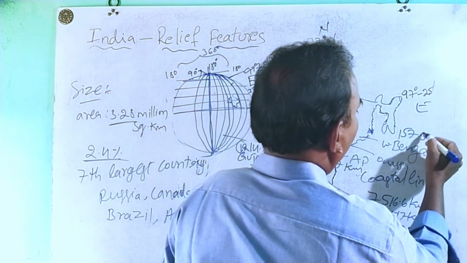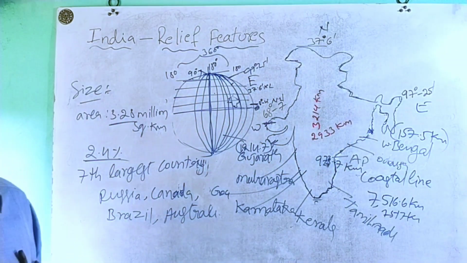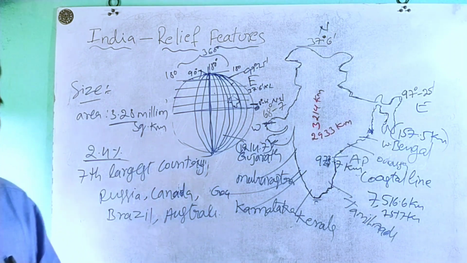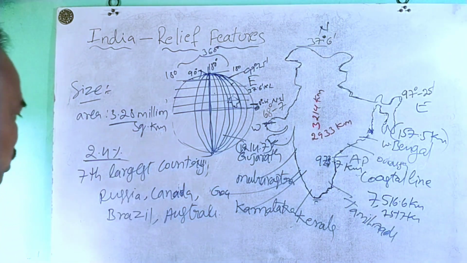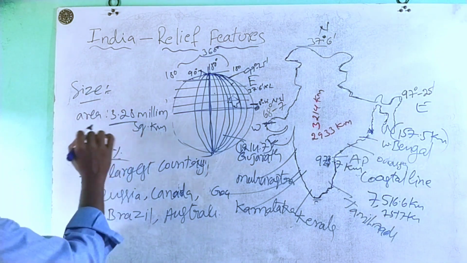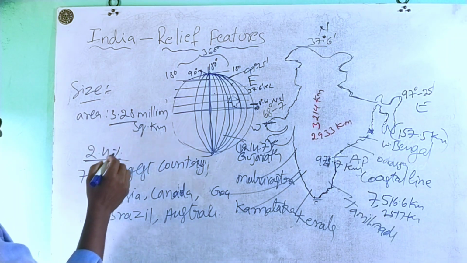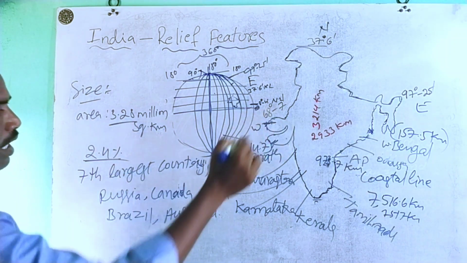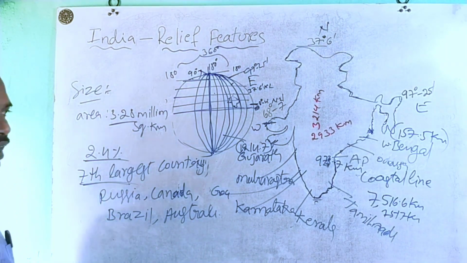157.5 kilometers. Again, this is the least length of the coastal line. Listen here, I hope you got an idea about the coastal region. Now the size also we have discussed here. Area-wise, India occupies 3.28 million square kilometers, the total area of our country. At the same time, it is the 7th largest country in the world.